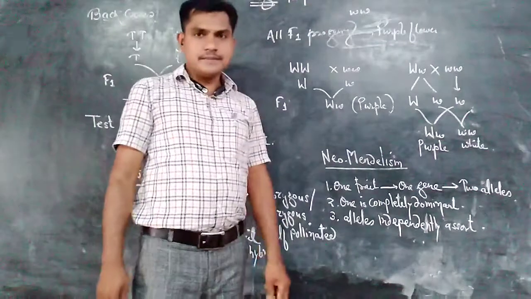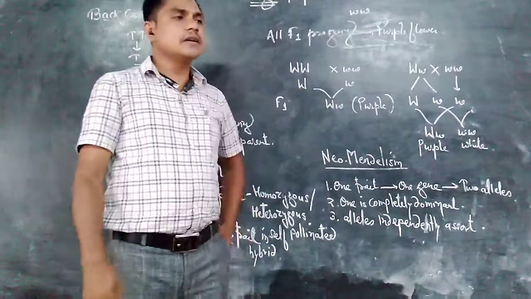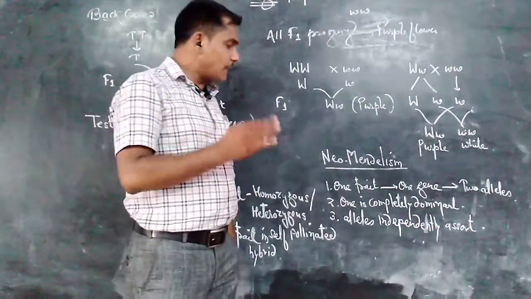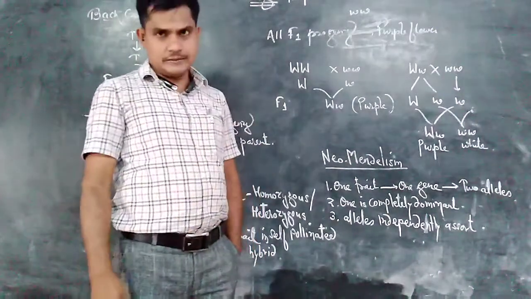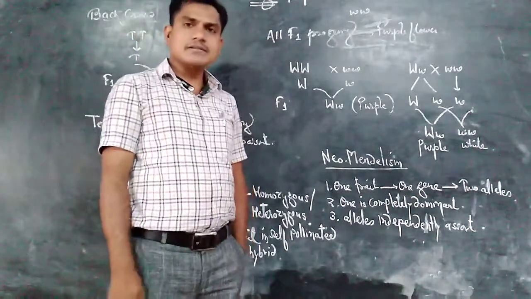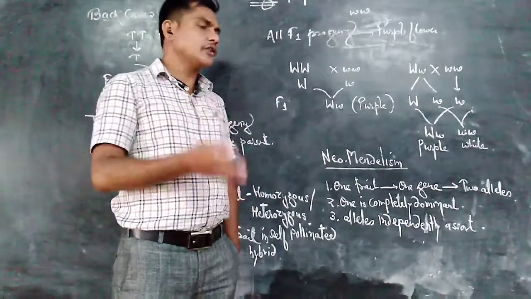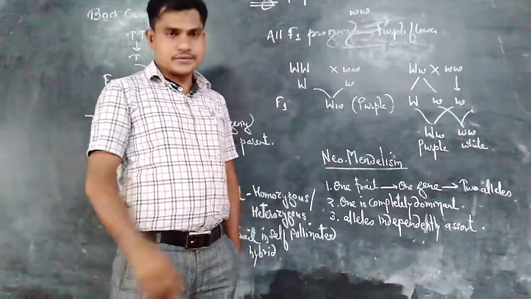In neo-Mendelism, different scientists performed experimentation and stressed that there are two types of interaction between alleles. The expression of traits and characters is due to the interaction of alleles, and that interaction is of two types.